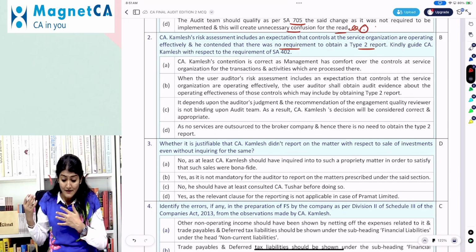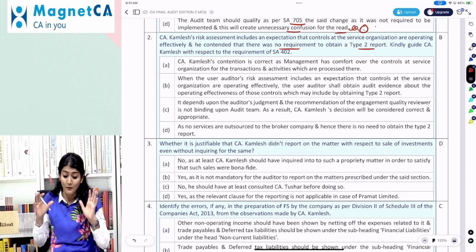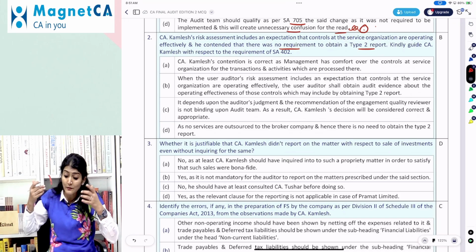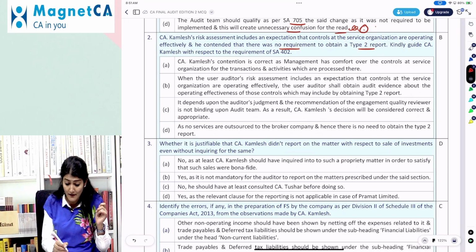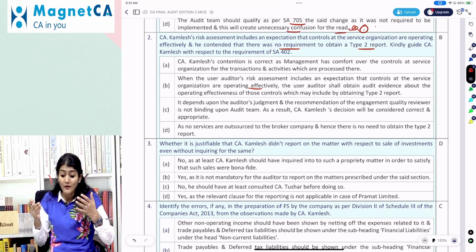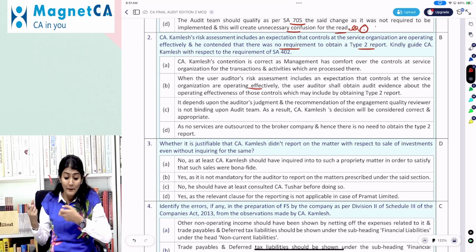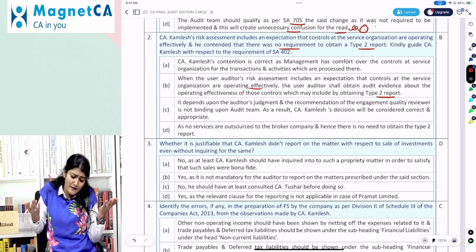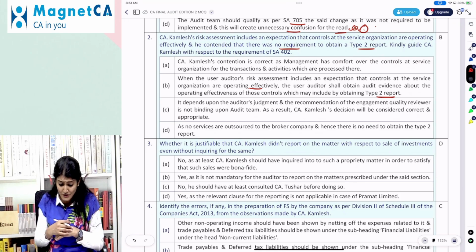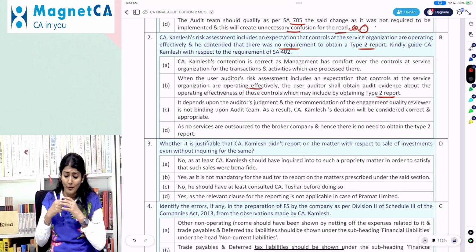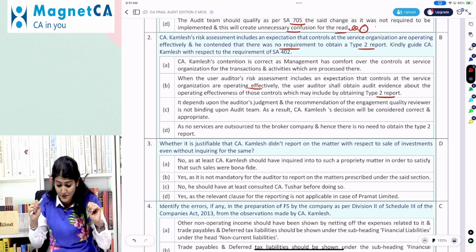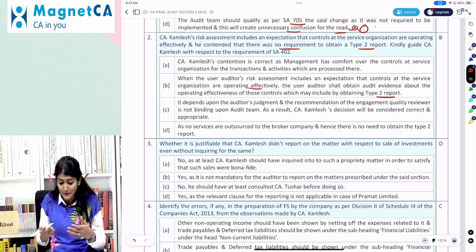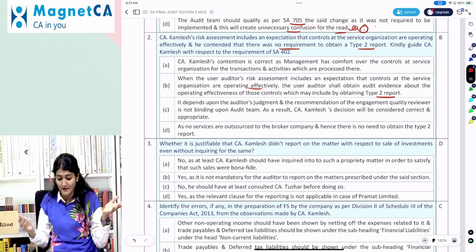CA Kamlesh's contention is correct as management has comfort over the controls at the service organization. When the user auditor's risk assessment includes an expectation that controls at the service organization are operating effectively, the user auditor shall obtain evidence about the operating effectiveness of controls, which may include obtaining a Type 2 report. It depends upon the auditor's judgment, and the recommendation of the EQCR is not binding upon the audit team. As a result, Kamlesh's decision will be considered correct and appropriate, as no services are outsourced to the broker company, and hence there is no need to obtain the Type 2 report.